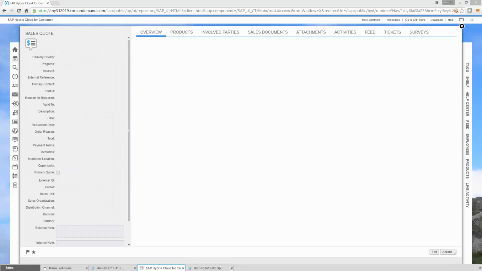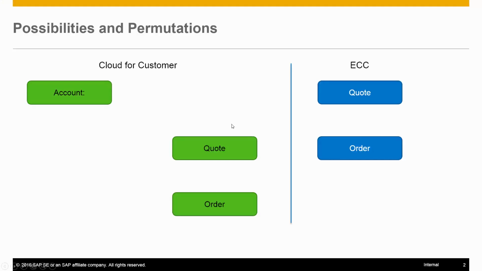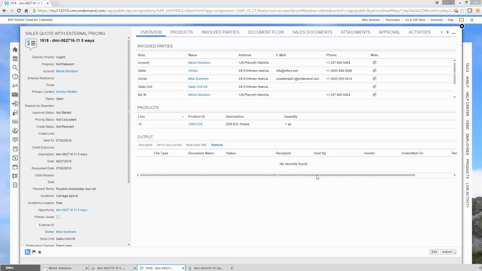It's going to be opening up. And as a reminder, what we're doing now is we're going from account opportunity. We just did sales order. We tried to do sales quote. Failed. Account opportunity. Now we're creating a Cloud for Customer quote that's going to be priced by ECC, and I'm going to turn it into an order. You ready? Here we go.